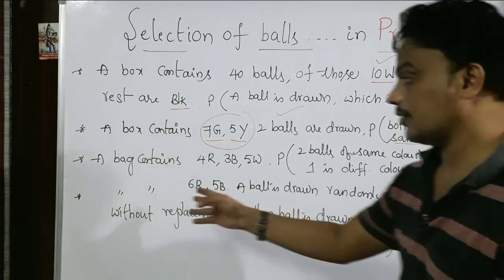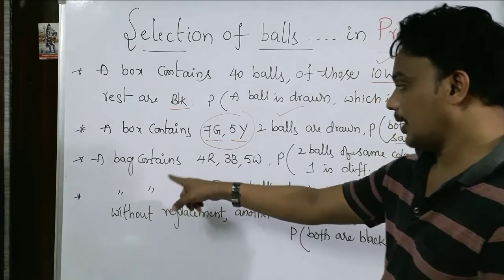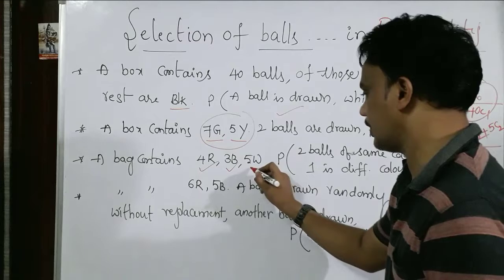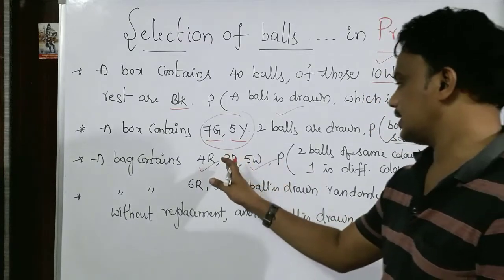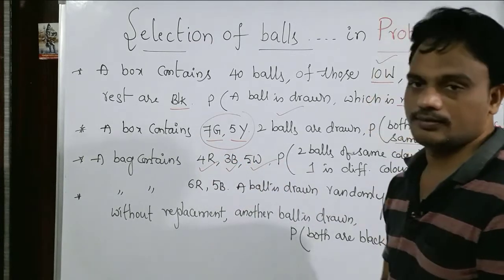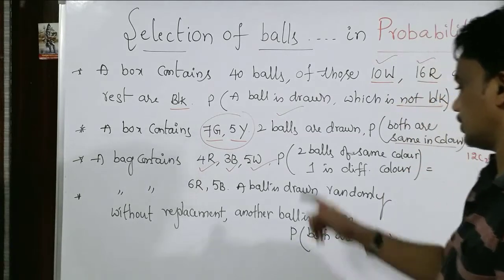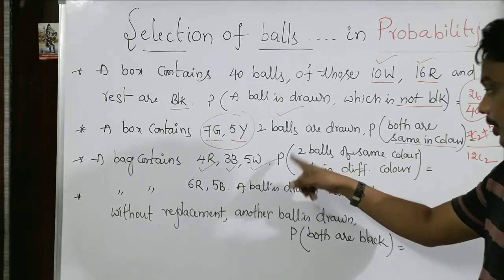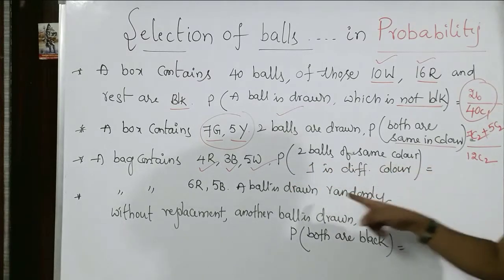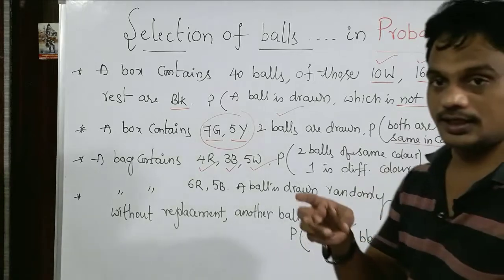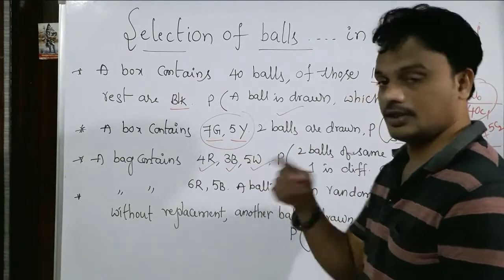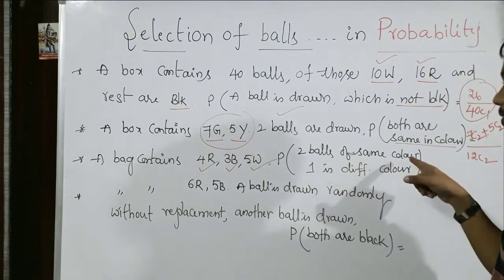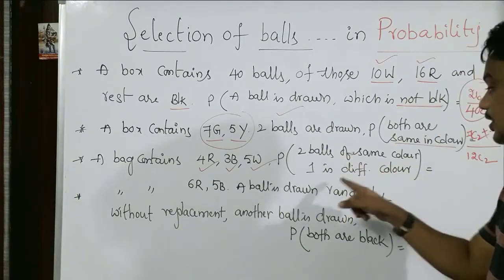Let us see one different question. A bag contains 4 reds, 3 blacks and 5 whites. Totally 4 plus 3 plus 5, 12. Of those 12 balls, just read the question clearly. Probability of 2 balls of the same color and one of a different color. That means we select 3 balls from that bag. Of those 3 balls, 2 balls are the same color and one is a different color.